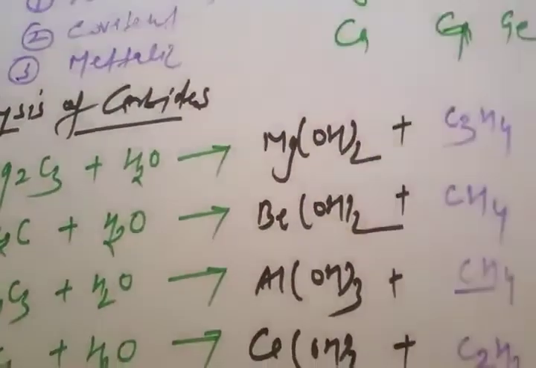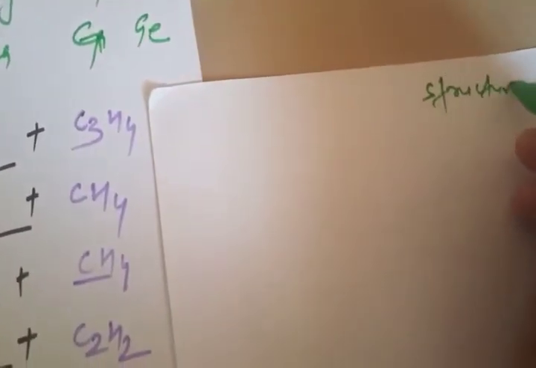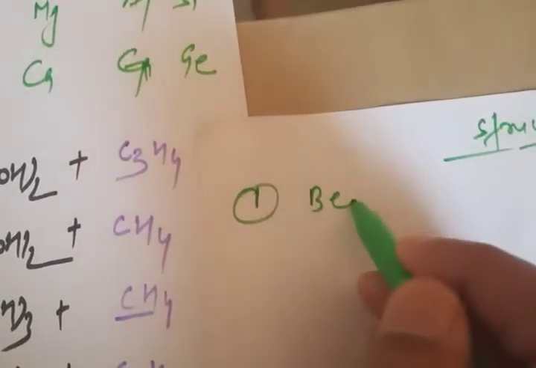So let's talk about the structure. The very first structure we'll discuss is Be2C, beryllium carbide.